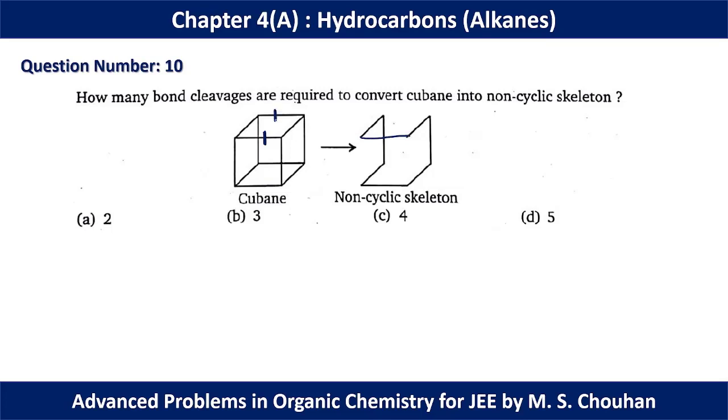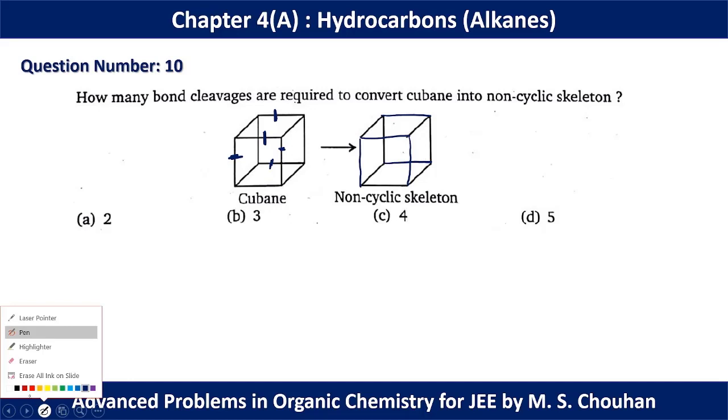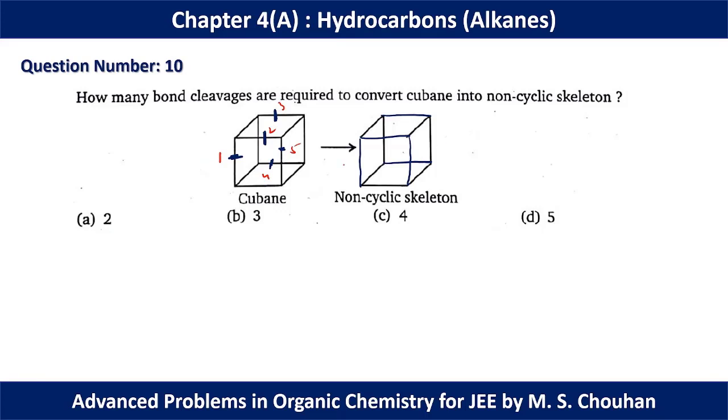Again, we can dissociate this bond because this bond represents this one. We can represent this, and finally we can represent this. So if we dissociate a total of 5 bonds, like 1, 2, 3, 4, 5, we can have the non-cyclic structure which is initially given in the question. That's why for question number 10, option D should be the correct option.